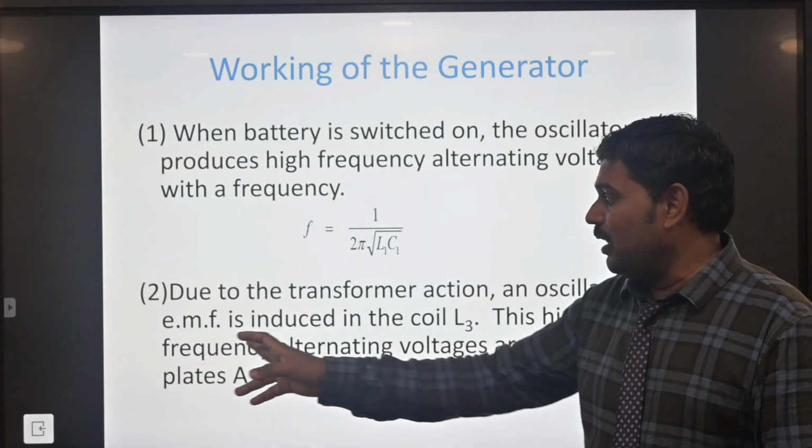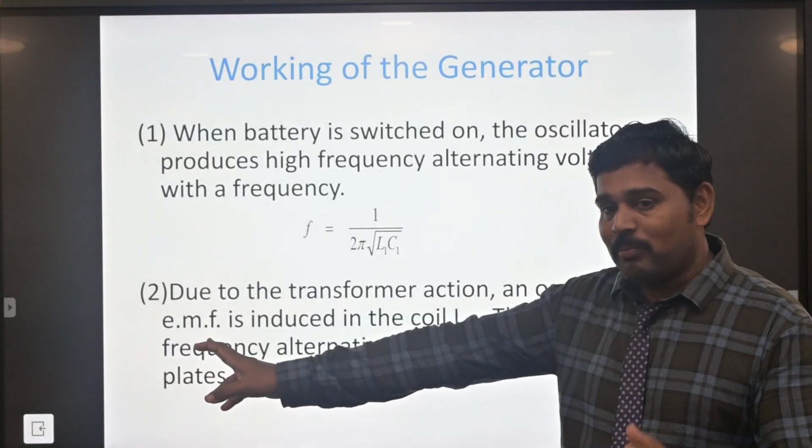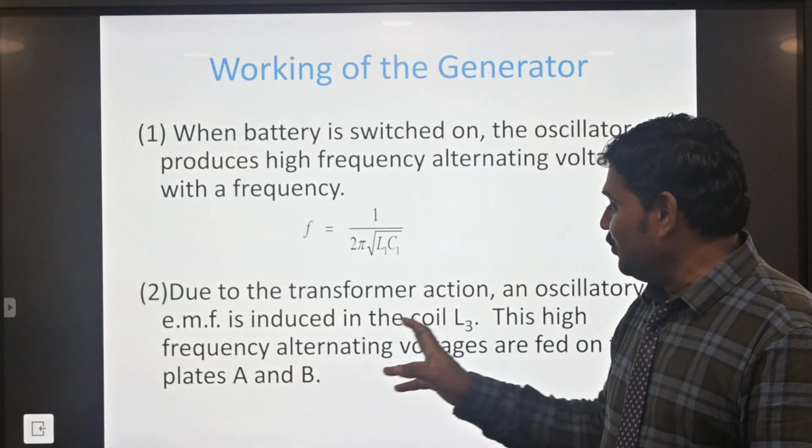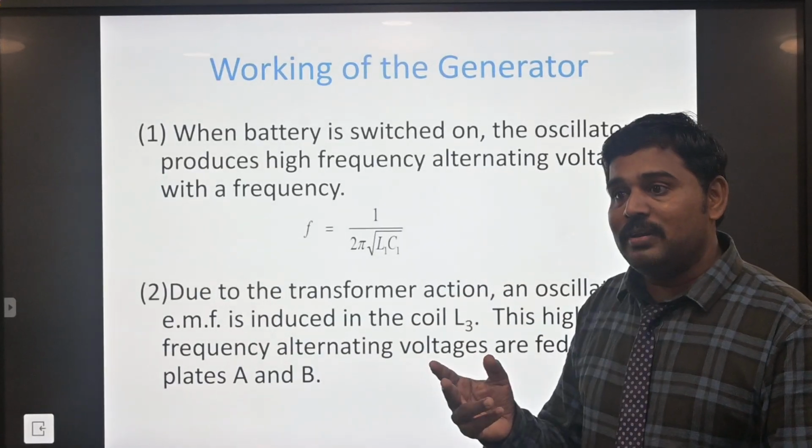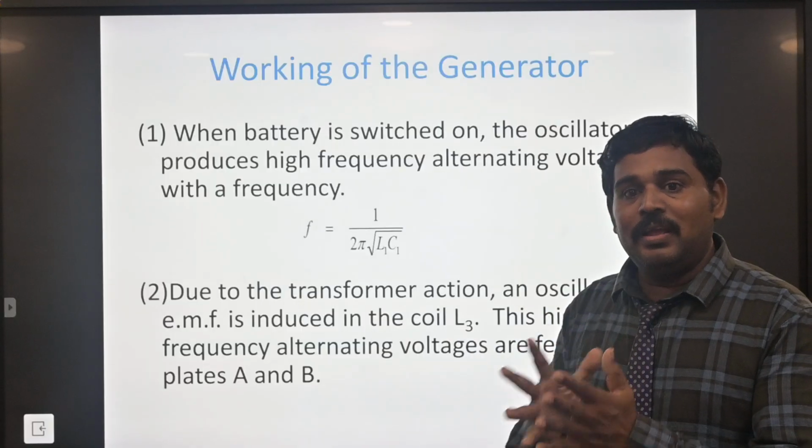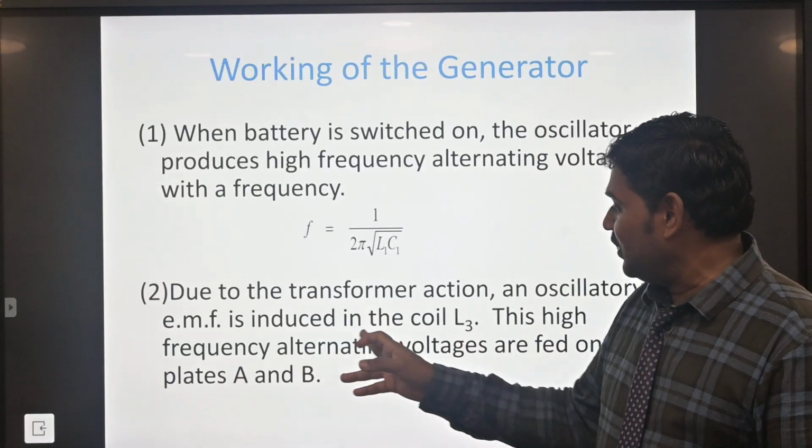The oscillator's electromagnetic field is induced in the coil L3, meaning the secondary coil.